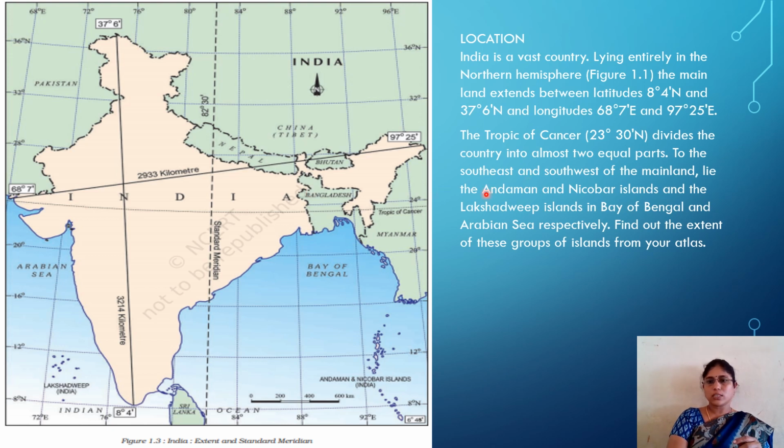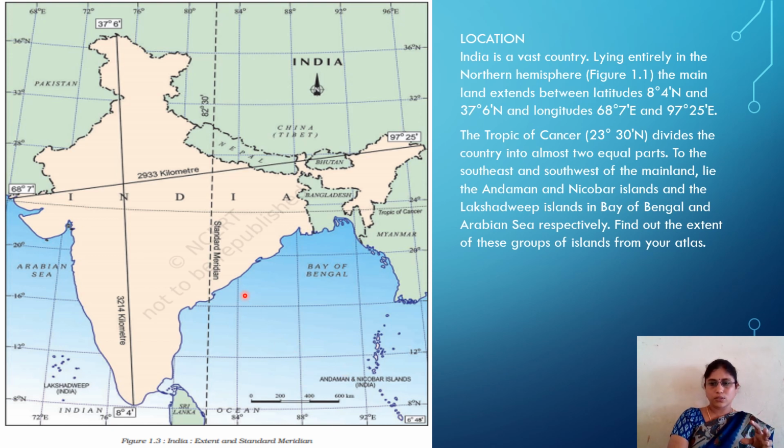To the southeast and southwest of the mainland lie water, here the Andaman and Nicobar Islands, and the Lakshadweep Islands in the Arabian Sea, and here the Andaman and Nicobar Islands located in the Bay of Bengal. Find out the extent of these groups of islands from your atlas.